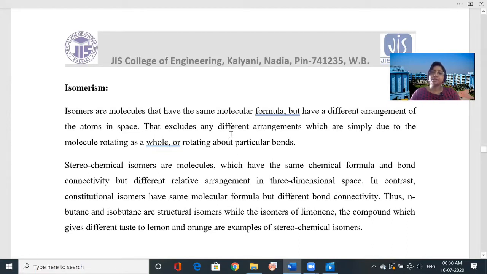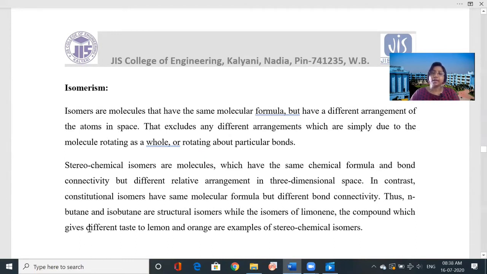That excludes any different arrangement which is simply due to the molecule rotating as a whole or rotating about particular bonds. Stereochemical isomers are molecules which have the same chemical formula, bond connectivity, but different relative arrangement in 3-dimensional space.